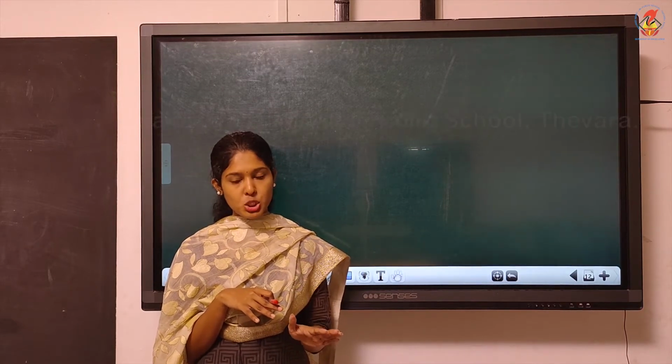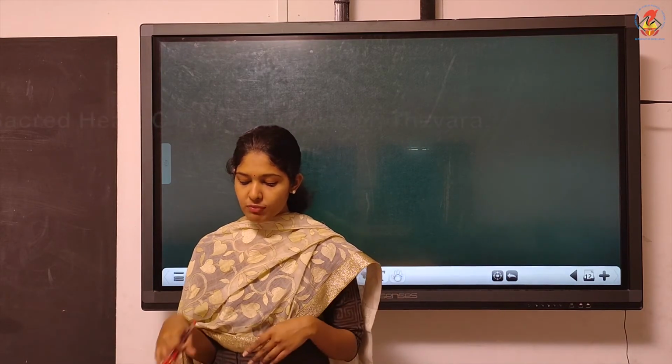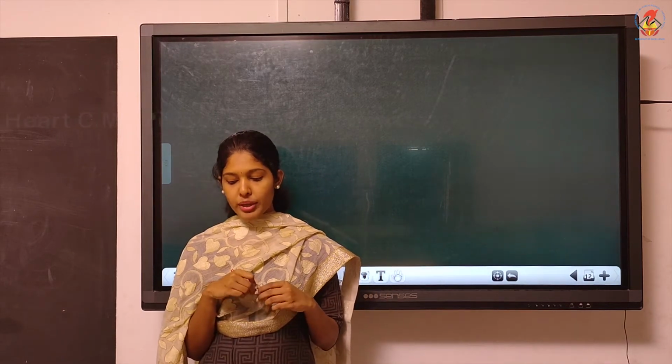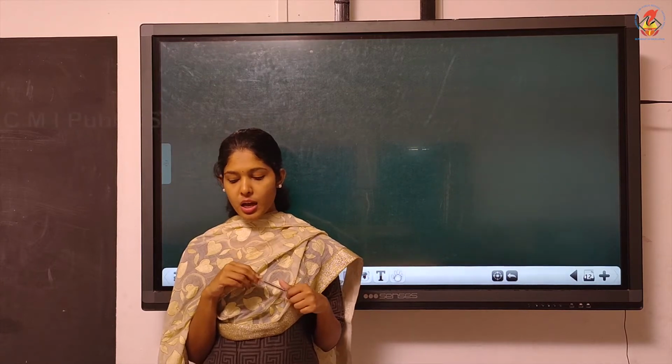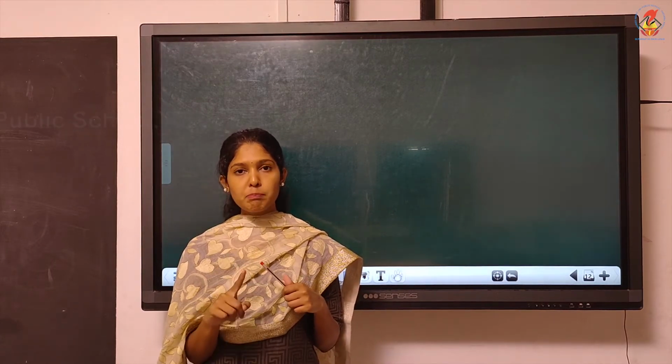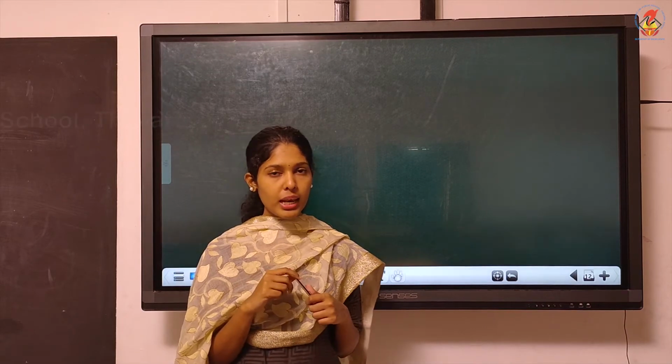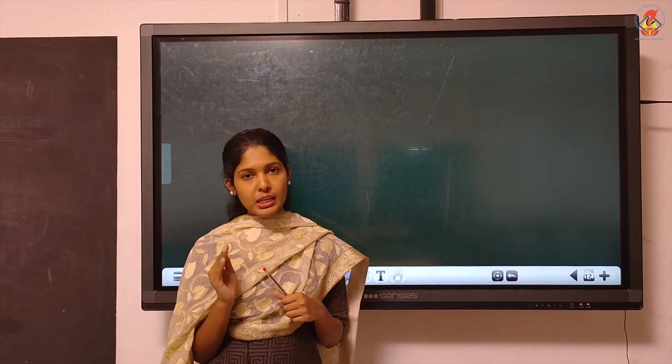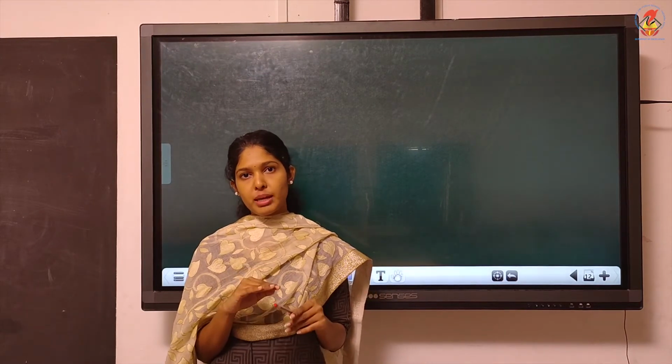So you write the heading realization expenses and you give subheading A, when realization expenses are borne and paid by the firm. If nothing is mentioned also, you have to assume it is paid by the firm.